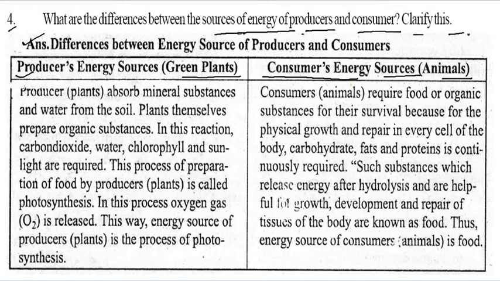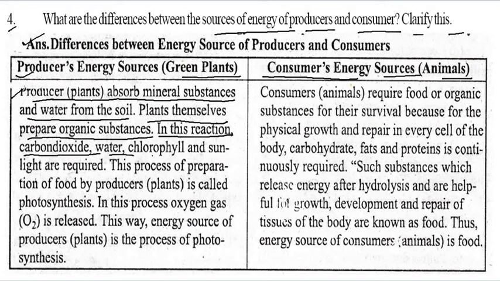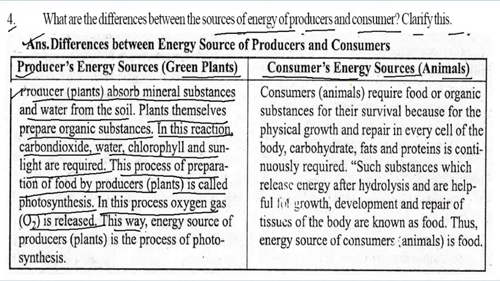So you can write here, the first one is the process. Producer plants absorb minerals, substances and water from the soil. Plants themselves prepare organic substances. In this reaction, carbon dioxide, water, chlorophyll and sunlight are required. This process of preparation by the producer plants is called photosynthesis. In this process, oxygen gas O2 is released. This way, the energy source of the producer plants is the process of photosynthesis.